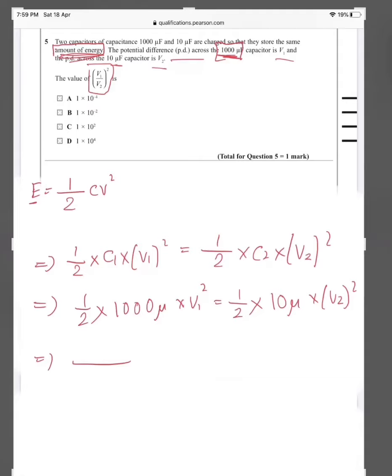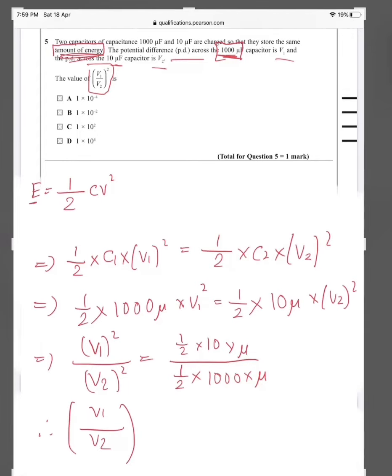So if we find the ratio, V1 squared by V2 squared would be 1 into 10 to the power minus 2. So the answer to this question is B.